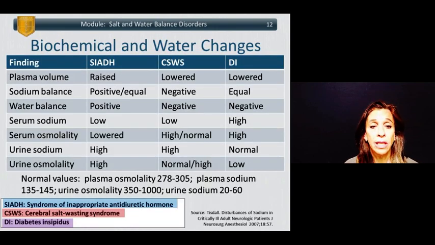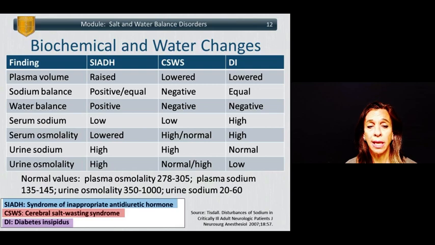So this contrasts the various findings in conditions that are associated with sodium disturbances. You can see across the top there, I've divided into SIADH, cerebral salt wasting syndrome, and diabetes insipidus. These are all diagnoses that can cause sodium abnormalities, and one can differentiate them by looking at the plasma volume, the sodium balance, the water balance, the serum sodium, the serum osmolality, the urine sodium, and the urine osmolality.